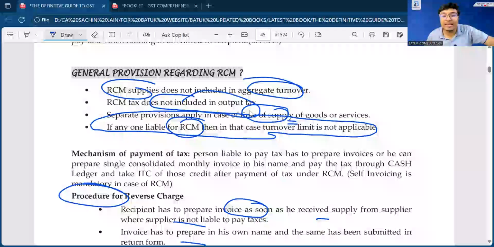Director providing personal guarantee for loan taken by the company. No RCM is applicable. The decision has already been received. If you want, we may share the same. And the government has also issued the circular.